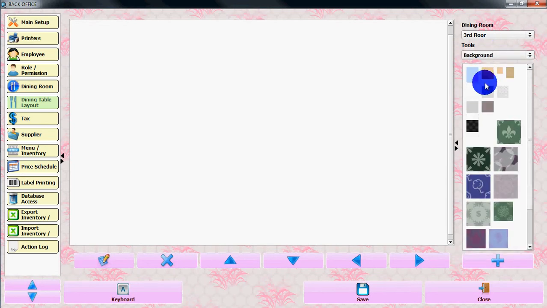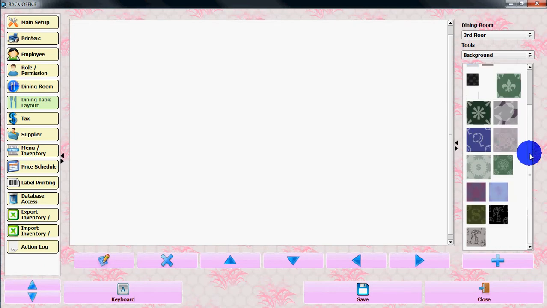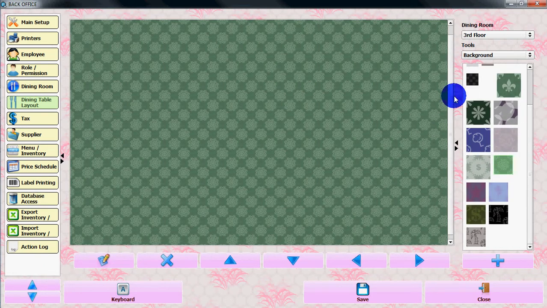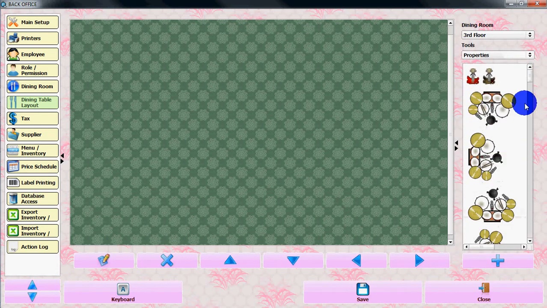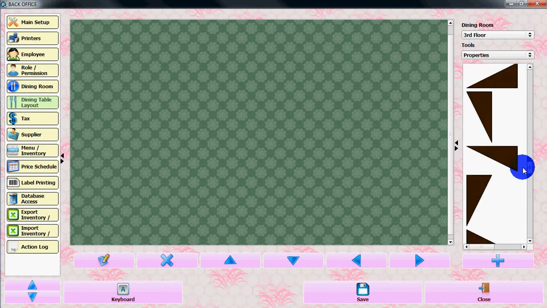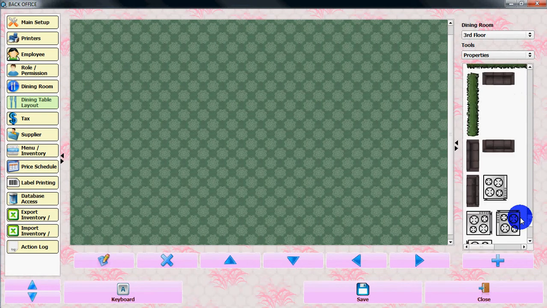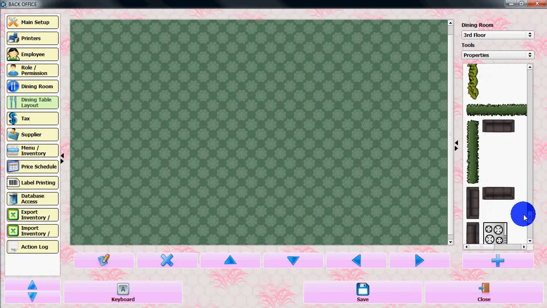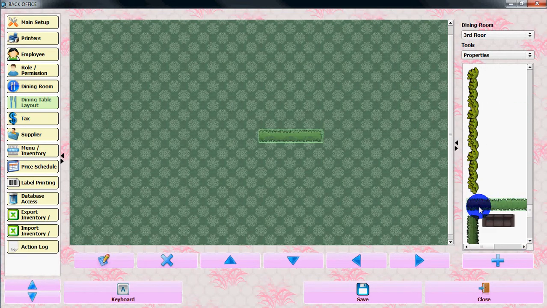From the tools we can give a background property. Let's give it a nice background. And from the properties we can put some pianos, billiard and trees. Lots of things are added here. You can put some. Let's add some. Let's decorate the floor.